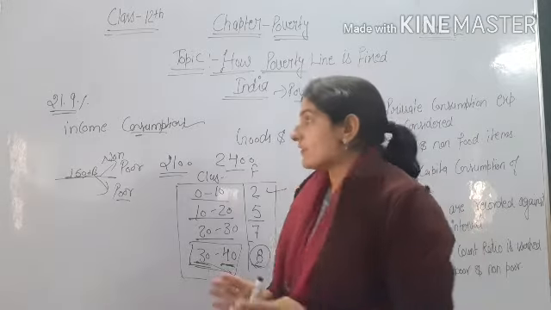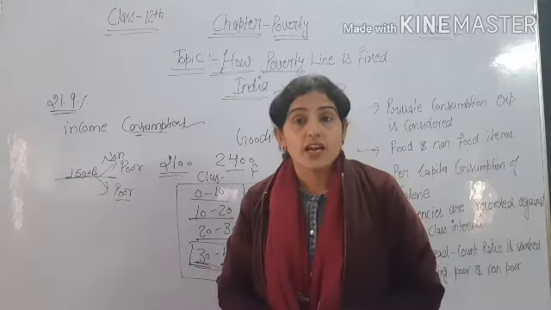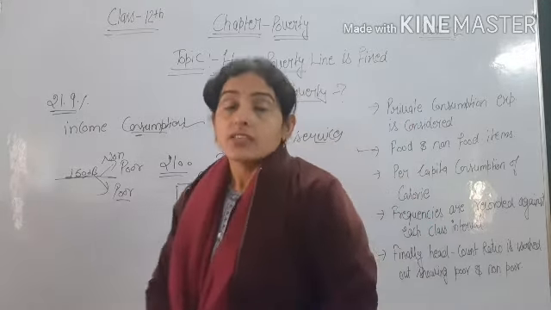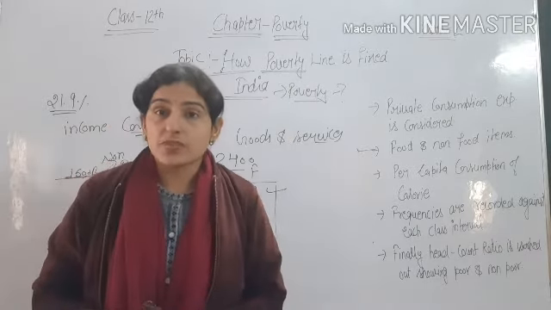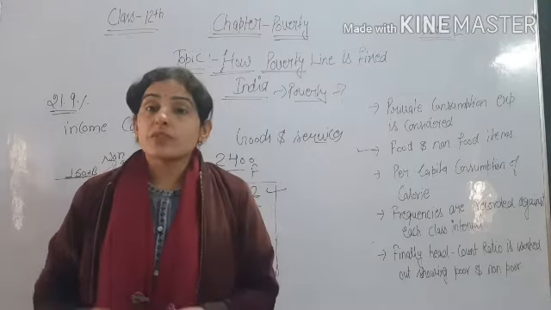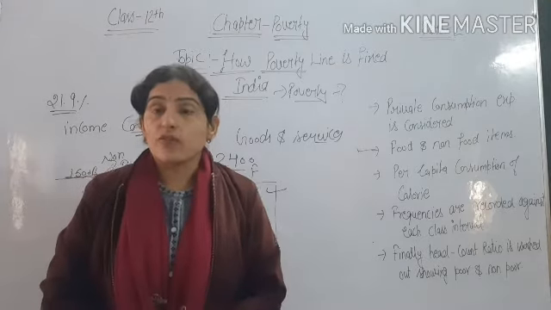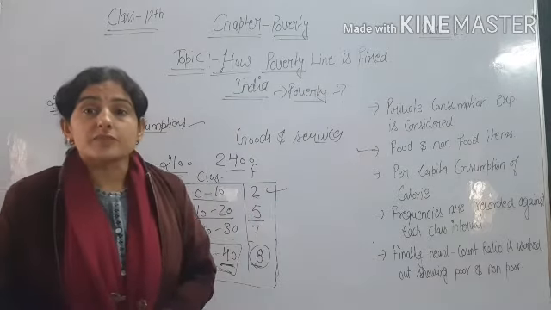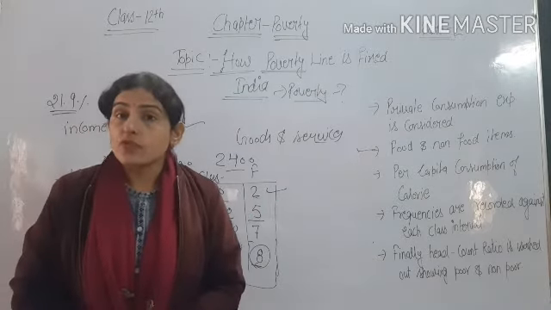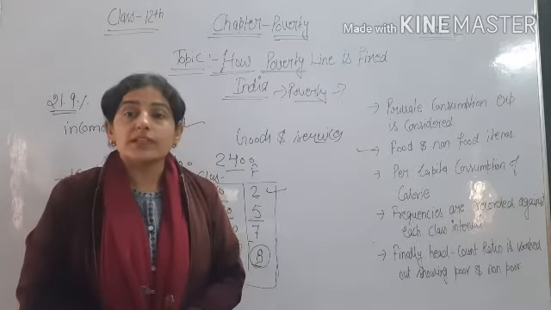Okay. Then we talk about how in India the poverty line is fixed. If we take on the basis of consumption, then private consumption is included. Private consumption means the individual consumption of a family that we take. Then in this consumption we take the consumption of food items, that is, how much is being spent on food.